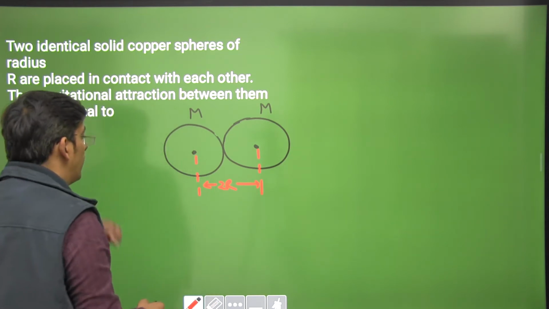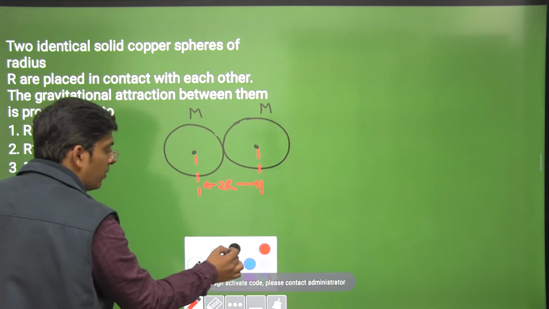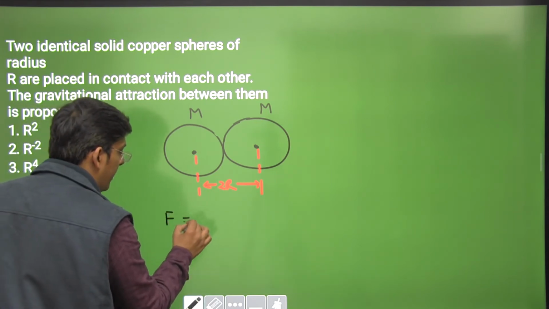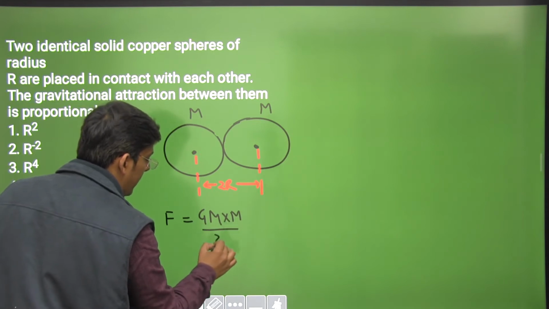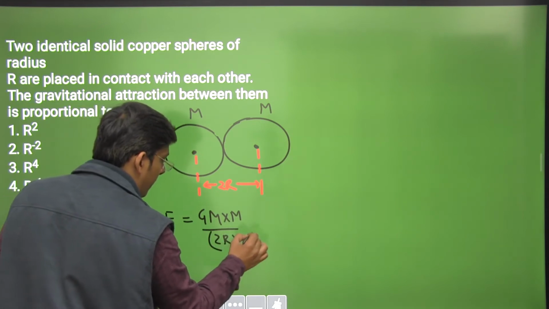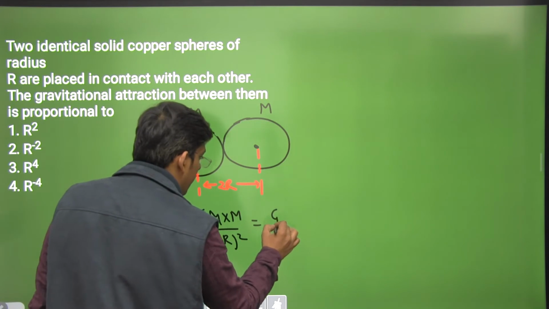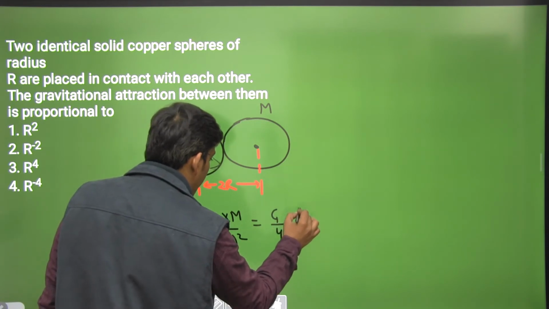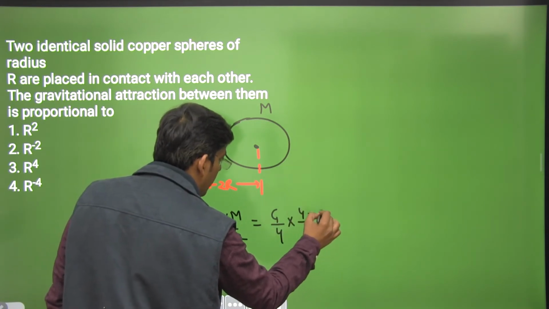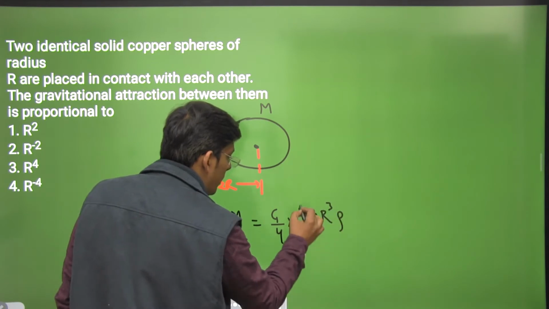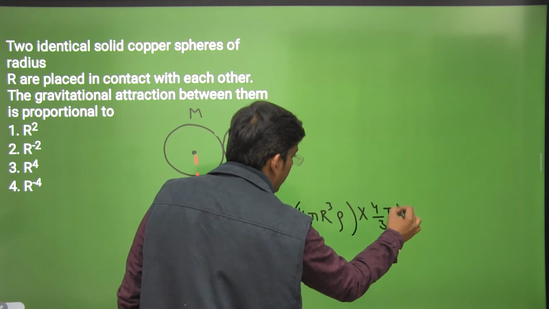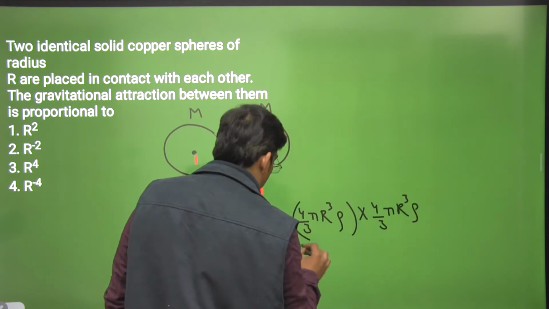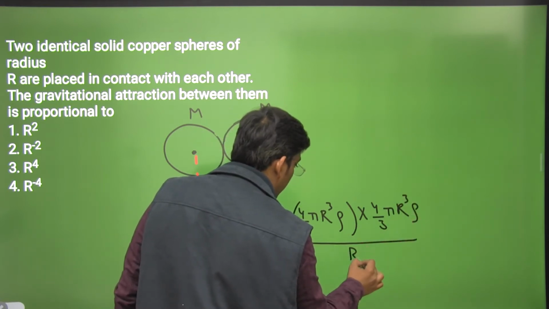Now, force between them is actually, according to Newton's law of gravitation, capital G m1 m2 divided by distance square. So this is capital G by 4. Mass is 4 by 3 pi r cube into density, volume into density. For the other sphere also it is 4 by 3 pi r cube into rho divided by capital R square.